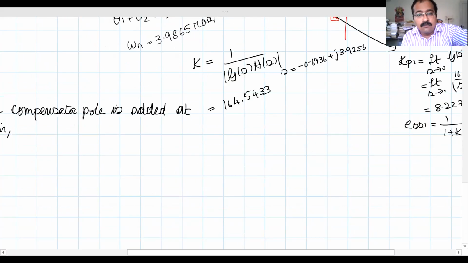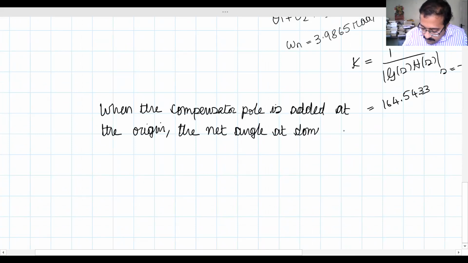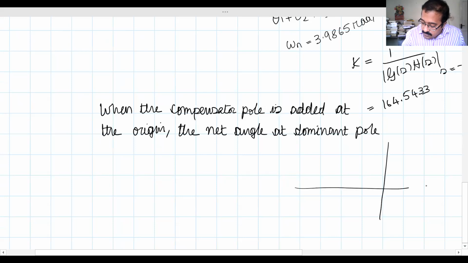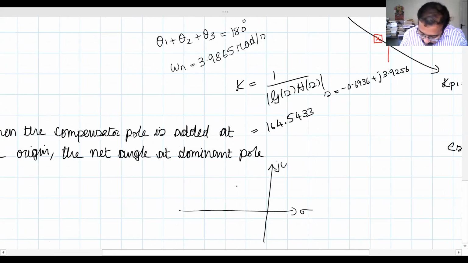So it's added at the origin. What will be the net angle at the dominant pole? Sigma G omega. Where is the dominant pole? Dominant pole is at minus 0.6936.